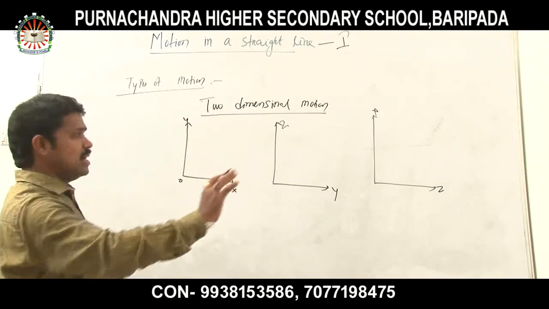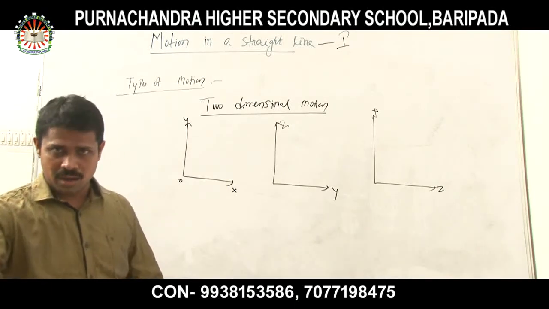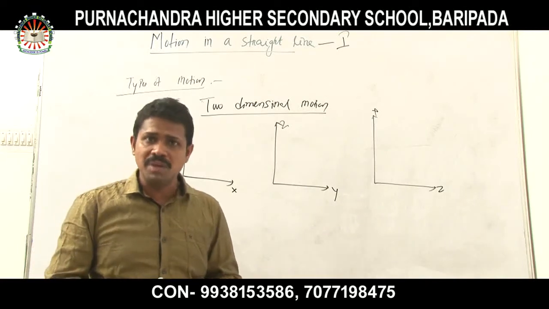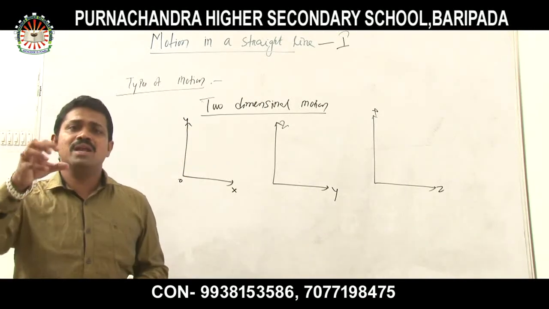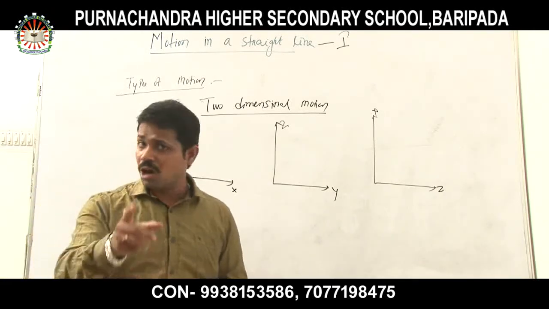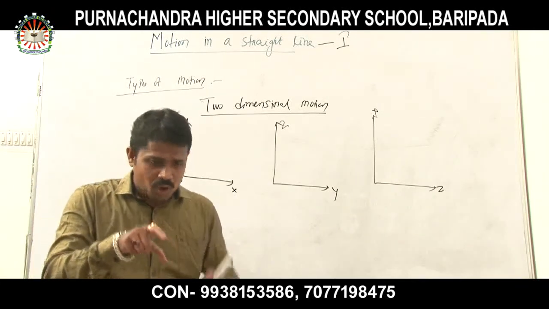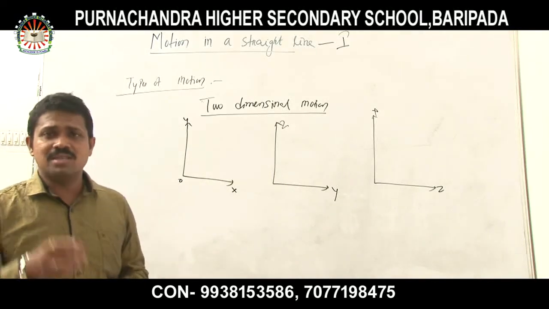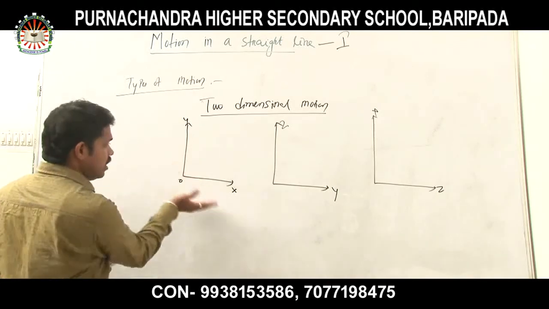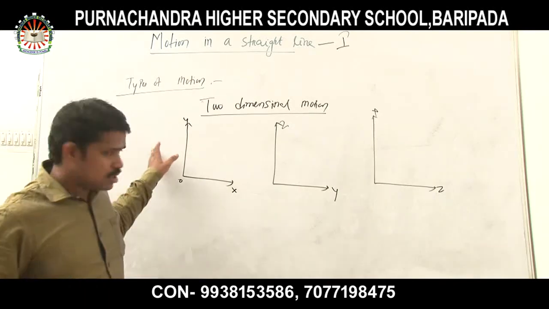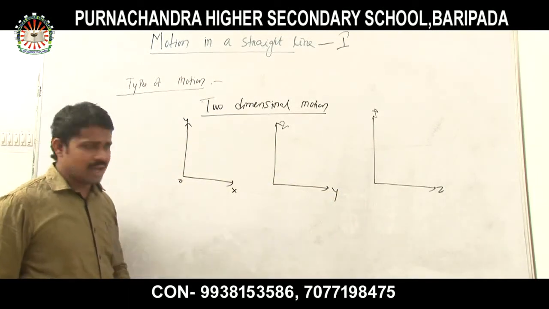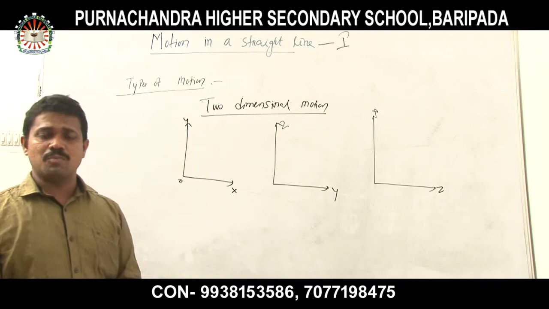That means in a simple sentence, the motion in a plane, any plane. For example, the moving of billiard balls. I think all of you have heard about billiard balls. So moving of billiard balls on the tray is an example of two-dimensional motion. Or motion of the dots on the carom board is a very good example of two-dimensional motion, because it consists of any two dimensions, either xy or yz or zx. Clear?